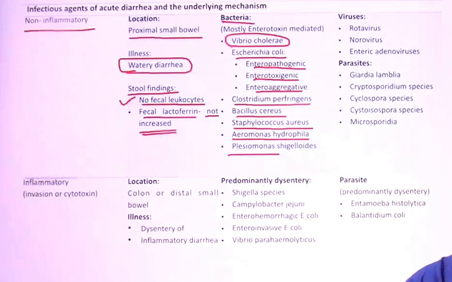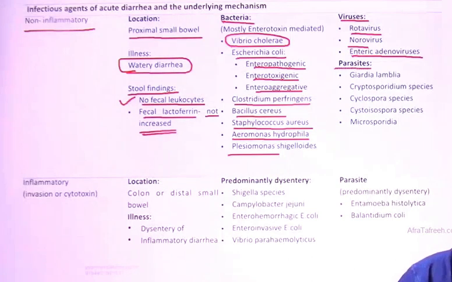These are the bacteria involved. If somebody asks about viruses, you have rotavirus, norovirus, and certain adenoviruses, which associate with the non-inflammatory form. Remember, rota is a non-inflammatory form of diarrhea.